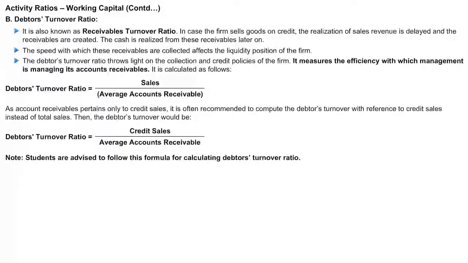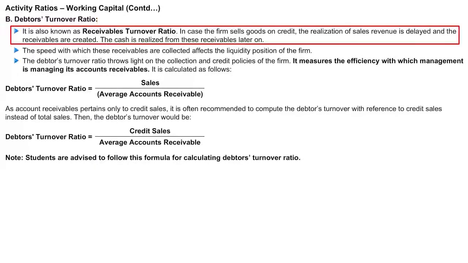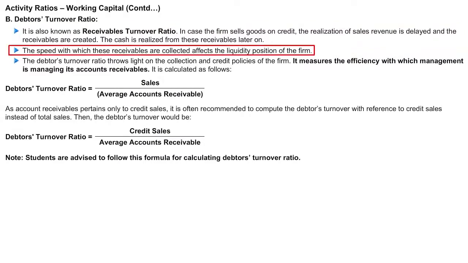The second ratio, that is debtors turnover ratio, is also known as receivables turnover ratio. If the firm sells its goods on credit, the realization of sales revenue is delayed because it is being sold on credit. The receivables are therefore to be considered in terms of how much delay there is in the revenue and for what particular time period the amount is getting blocked. The speed with which the receivables are collected directly affects the liquidity position of the firm.